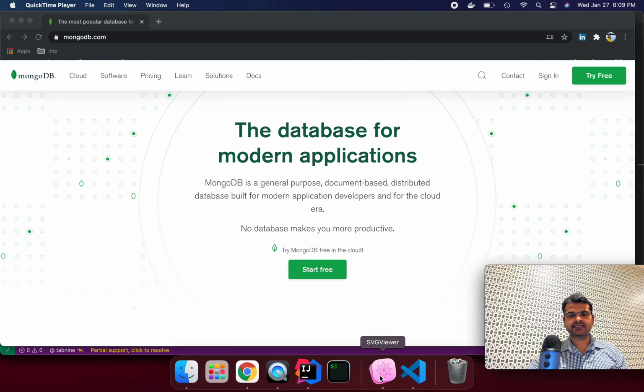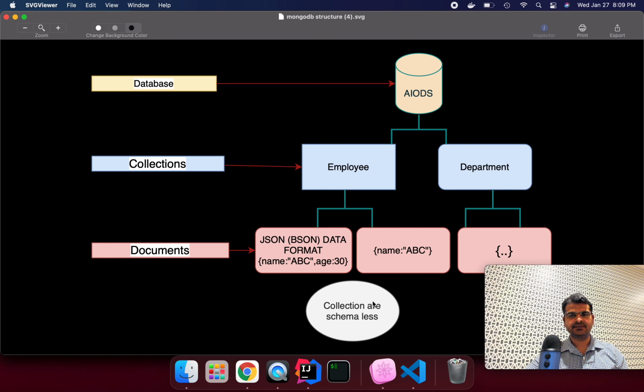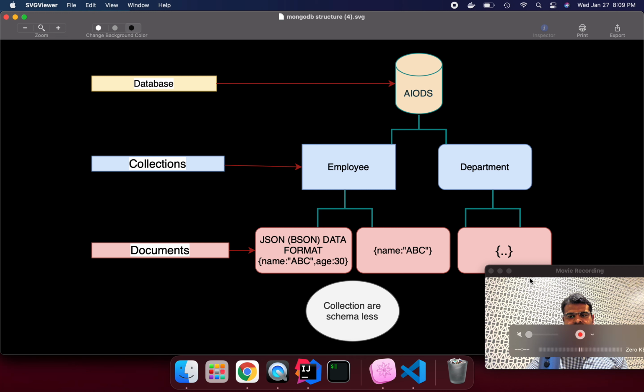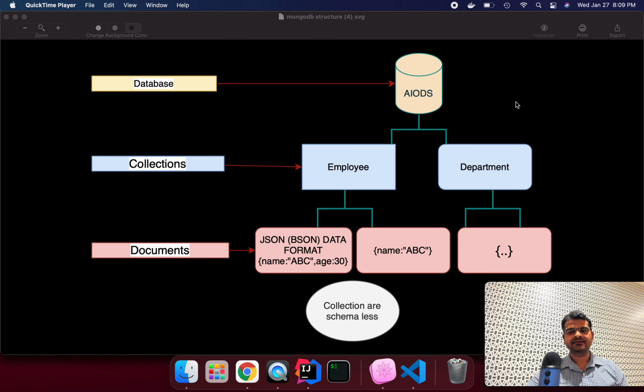So I have created one diagram to try to explain what MongoDB is and how we can store data into MongoDB. We can see here I have created one database called AIODS organization. Under this we have two collections, employee and department. We can have a number of collections depending upon our requirements. And under the employee collection I am creating a document in JSON format. And BSON means binary format, which is how MongoDB stores the data internally.